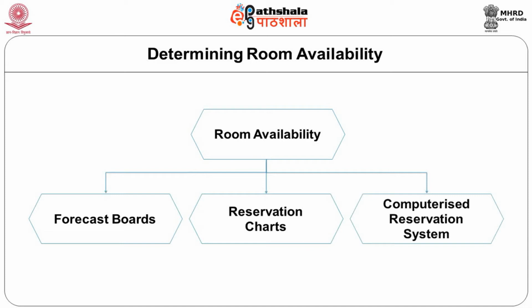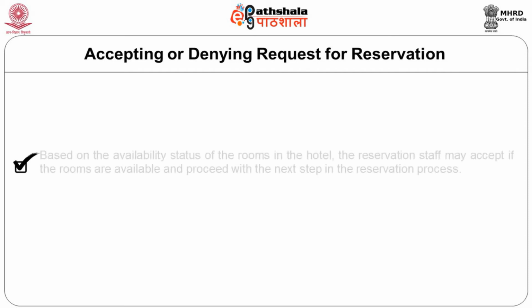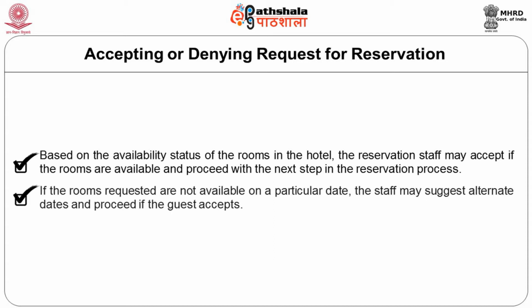After determining the room availability, the next step is step 3, accepting or denying the request for reservation. Based on the availability status of the rooms in the hotel, the reservation staff may accept if the rooms are available and proceed to the next step in the reservation process. If the rooms requested are not available on a particular date, the staff may suggest alternate days and proceed if the guest accepts.